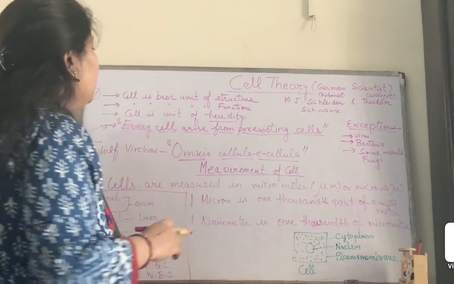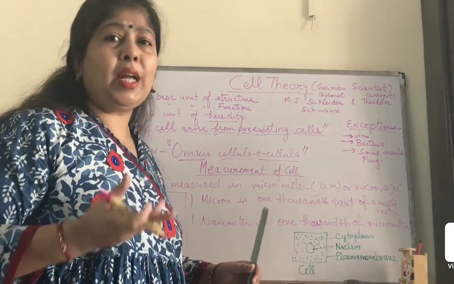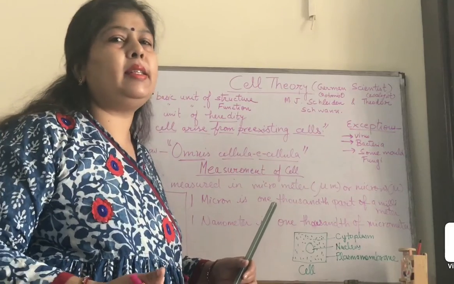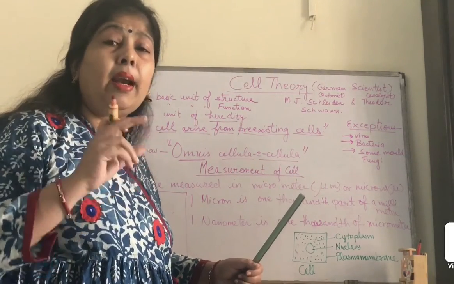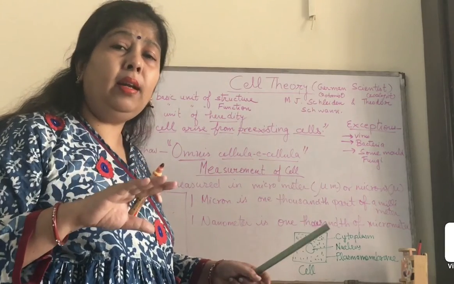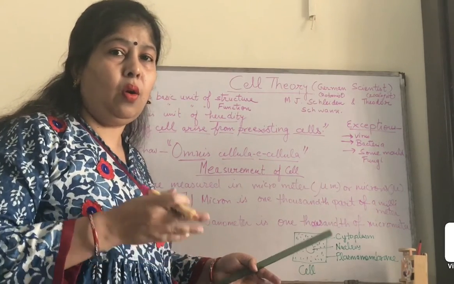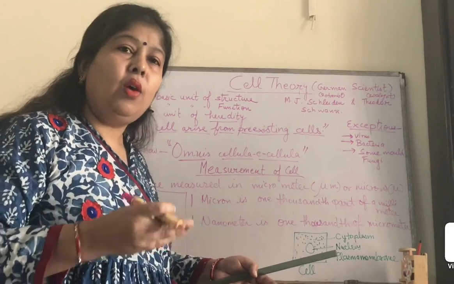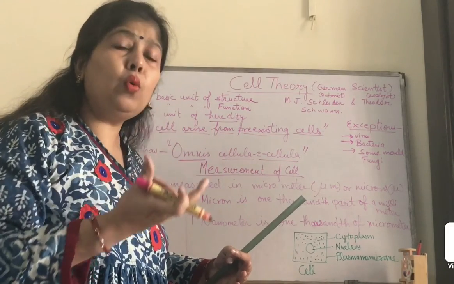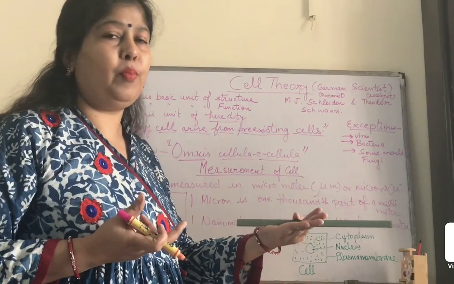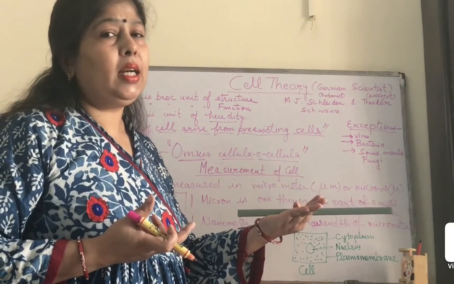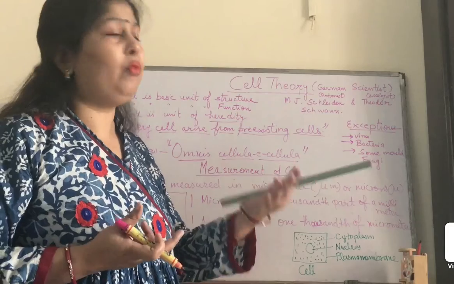That means not only the specialized cells but all the cells arise from pre-existing cells. That means a cell cannot arise from any non-living thing or any dead thing. For the formation of any new cell, there should be one cell. Without that, the new cell cannot be formed.